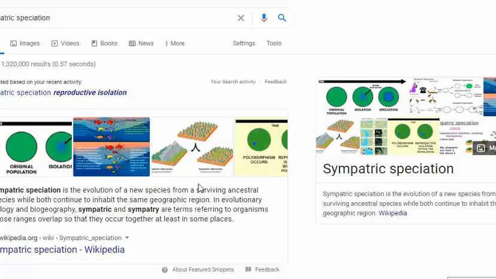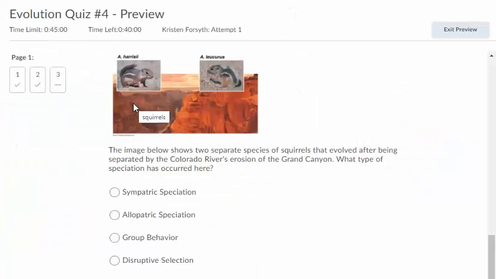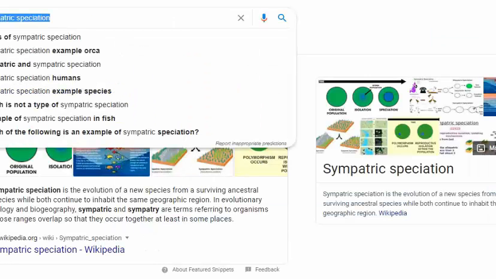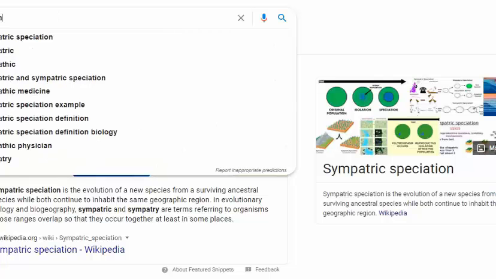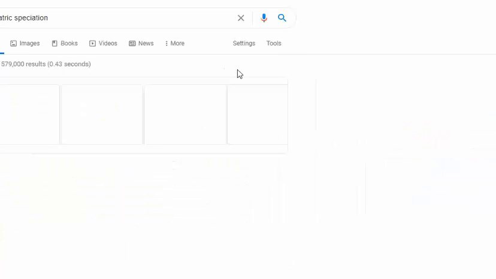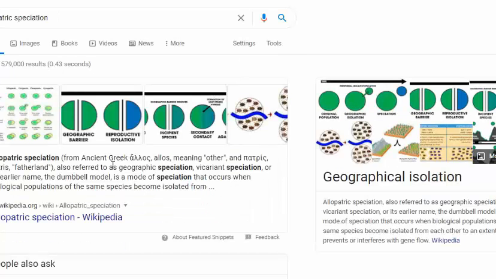Evolution of a new species from a surviving ancestral species where both continue to inhabit the same geographic region. Okay, if I go back to my quiz, we're on opposite sides of the Grand Canyon. Those are definitely different geographic regions. So right away, I'm eliminating sympatric, and then I'm going to say it's probably allopatric. But before you make your selection, just go look it up. Allopatric speciation. And it says it's referred to as geographic speciation.